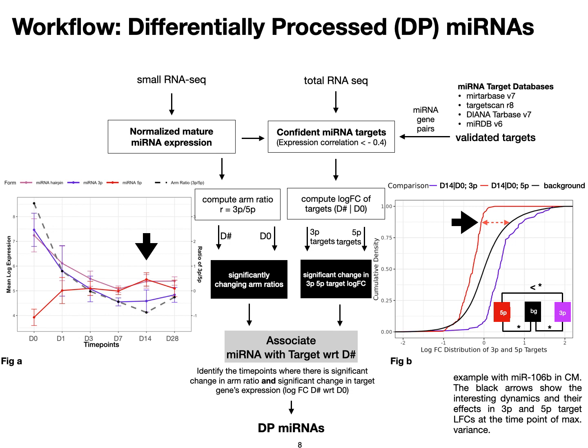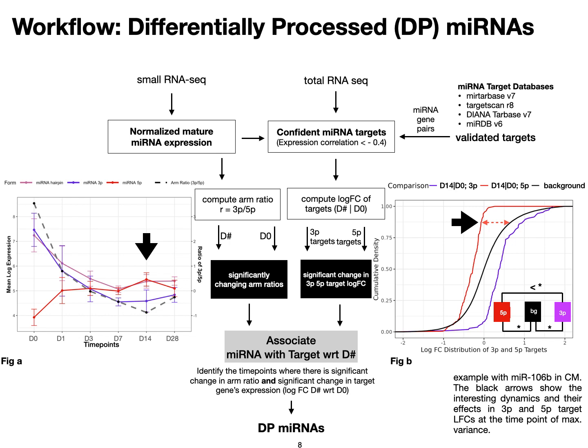The confidence set of microRNA targets was obtained using validated target databases and imposing a correlation cutoff of -0.4. We then use the KS test to find the significant change in log2 fold change of the 3p and 5p targets at day X with respect to day 0. And finally, we associate the significantly changing log2 fold change in 3p and 5p targets with the changing arm ratio by relating the time points.